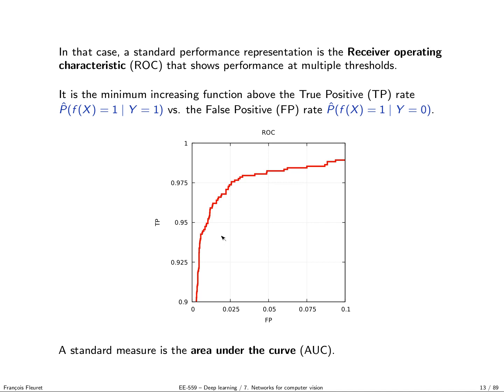A way of measuring the overall performance of this graph is to compute the area under the curve, which is the surface of the area under this red line, which of course is equal to 1 if you are in the top left corner, which is what you want. But in general, that does not make much sense because it's mixing in a balanced way all the false positive rates.